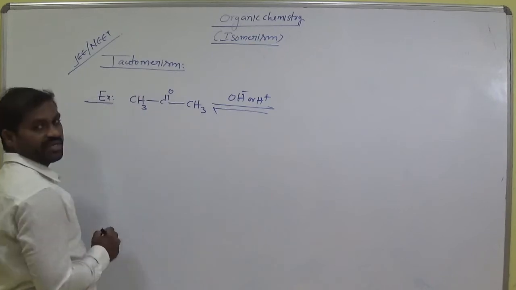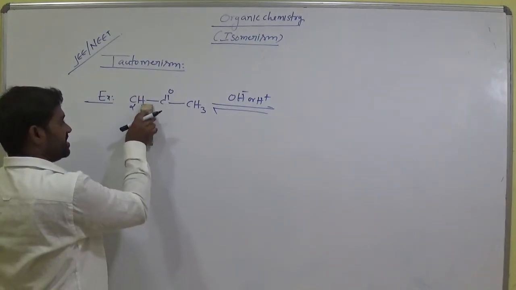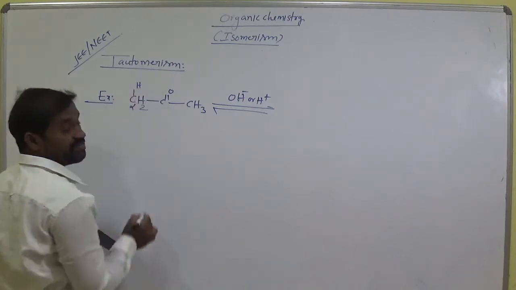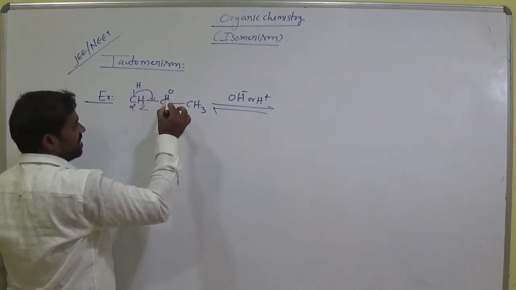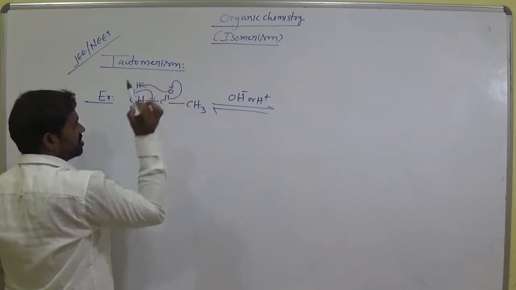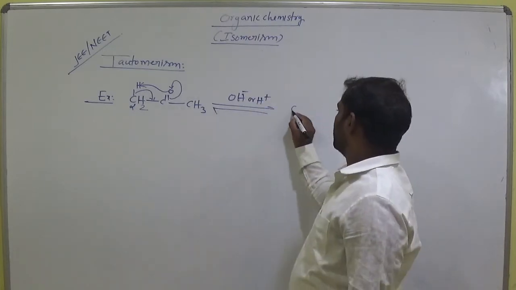Okay, clear? So this is the alpha carbon. This CH3 has 3 hydrogens here. So 2 hydrogens, and 1 hydrogen I can write like this for my convenience. Now this is here and this bond is here. This hydrogen moves towards oxygen. Okay. Now what is the expected product?